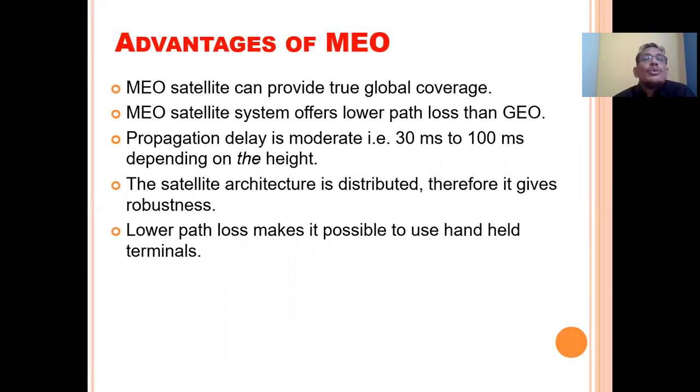Advantages of MEO. MEO satellites can provide true global coverage. The MEO satellite system offers low path loss as compared to GEO. Propagation delay is moderate, varying from 30 milliseconds to 100 milliseconds depending upon the height of the satellite. The satellite architecture is very distributed, therefore it gives a robust structure. Low path loss makes it possible to use hand-held terminals in the case of MEO.